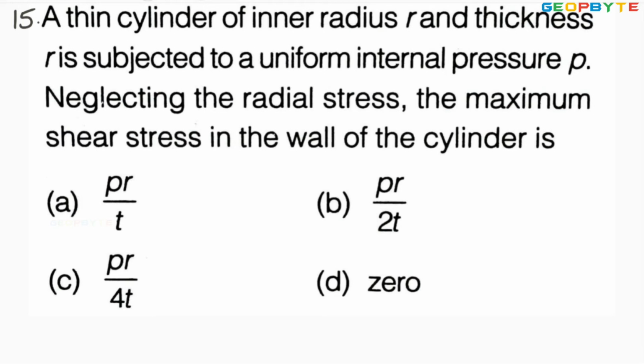Look at the 15th problem. A thin cylinder of inner radius R and thickness T. Here the thickness is T. Subjected to a uniform internal pressure P. Neglecting the radial stress, the maximum shear stress in the wall of the cylinder is. You are asked to decide the maximum shear stress.